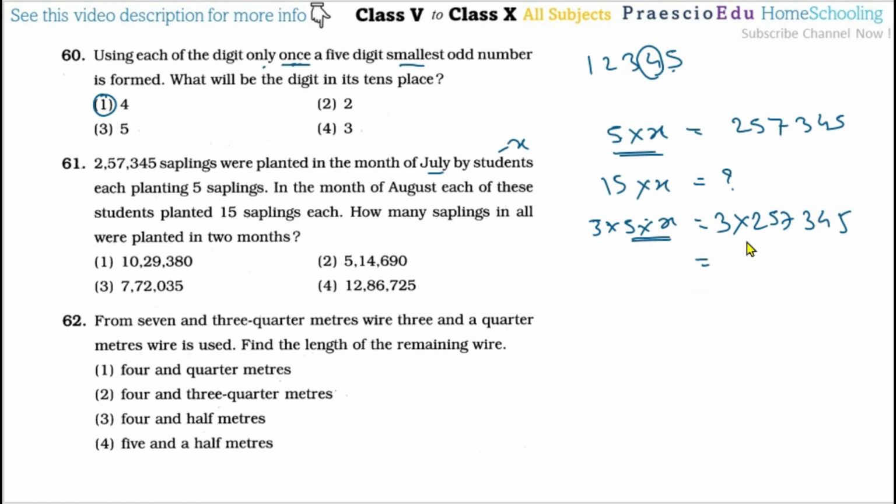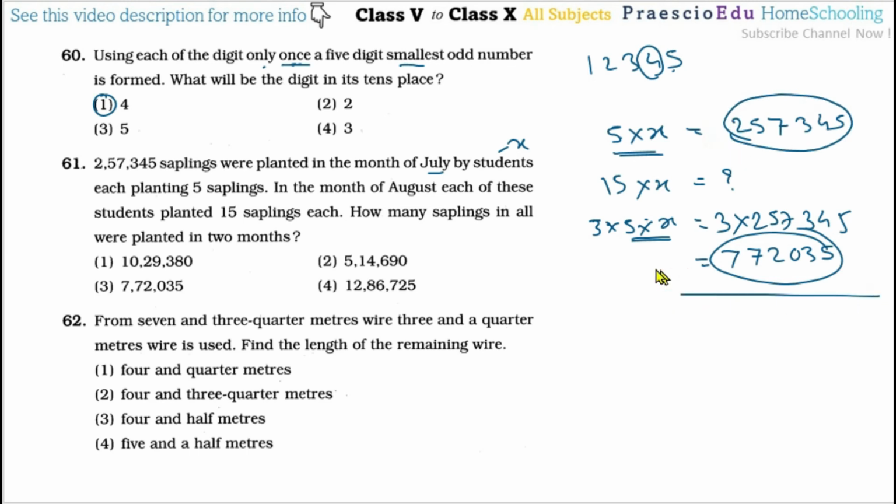So after this simplification you will get 7,72,035 saplings. But asking about how many saplings in all, so this amount and this July sapling amount, that we have to add. So after this addition you will get 10,29,380, and this is given in option number 1.